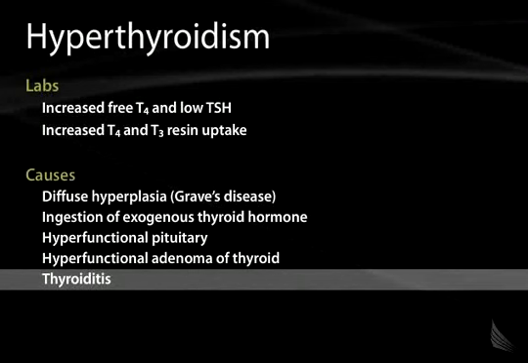Classically, we think of thyroiditis causing hypothyroidism, but in the initial stages, the initial weeks, it's typically characterized by hyperthyroidism. And that's not hyperthyroidism in the sense that the thyroid is producing too much thyroid hormone. That's caused by a leaching out or a leaking out of thyroid hormone from the follicular lumen.